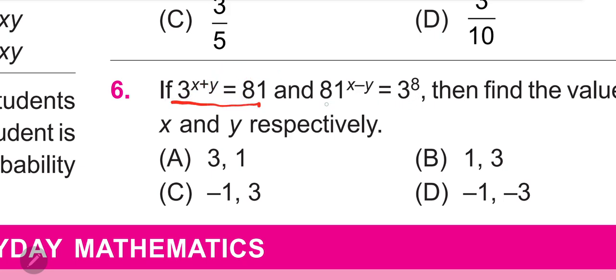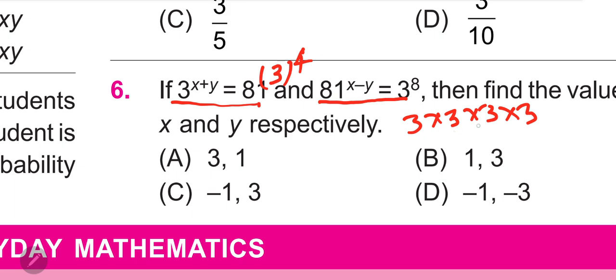The second equation is given: 81^(x minus y) is equal to 3 raised to 8. First of all, we need to convert the base of this number. 81 can be written as 3 raised to 4. By prime factorization, 81 is 3 times 3 times 3 times 3. So 3 times 3 is 9, and 9 times 9 becomes 81. This is the way to find out how we make it 3 raised to power 4.